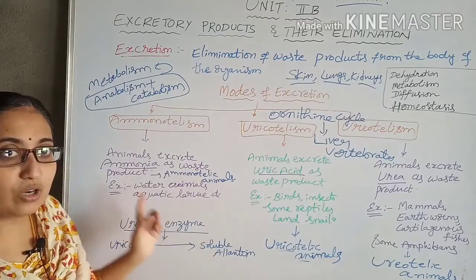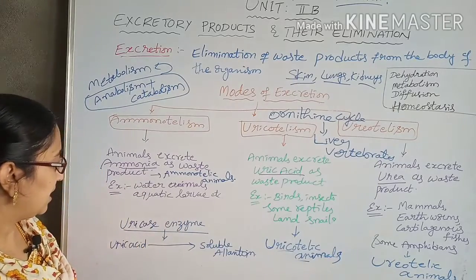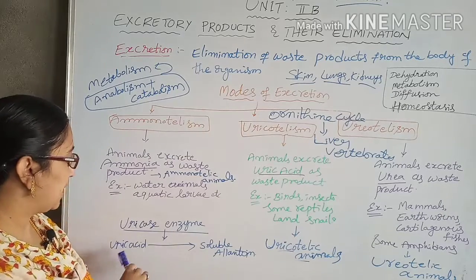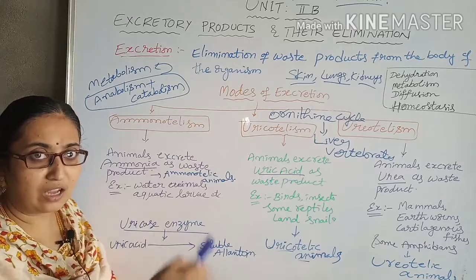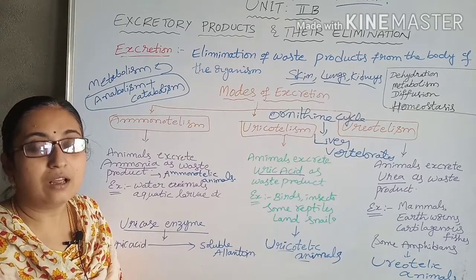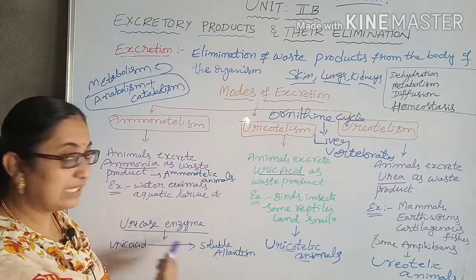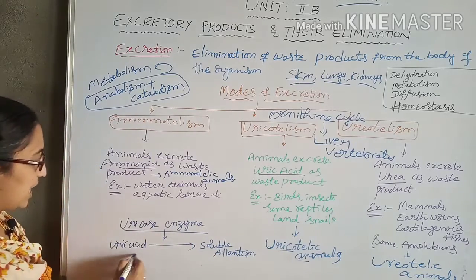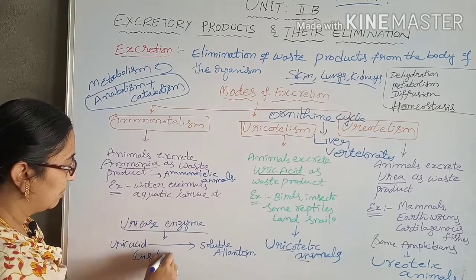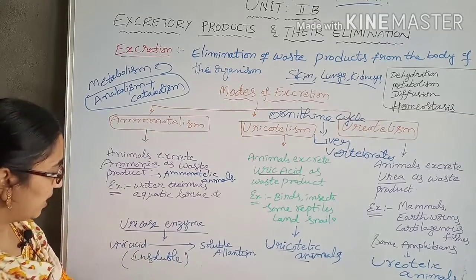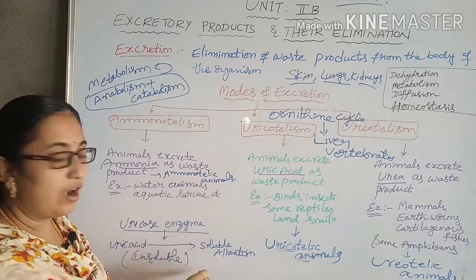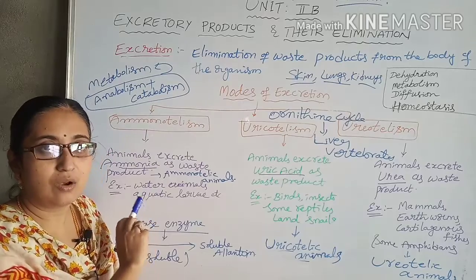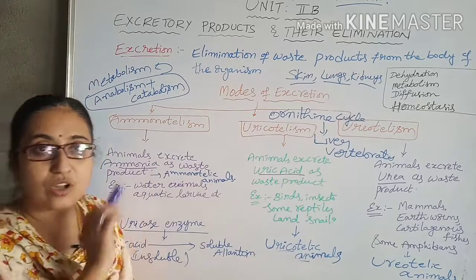One more excretory substance is allantoin. Just now I told you about the chemical reactions, right? In some animals the uric acid is converted into soluble allantoin, because uric acid is insoluble in water. It is converted into soluble allantoin in the presence of the enzyme uricase. So this is about the modes of excretion.